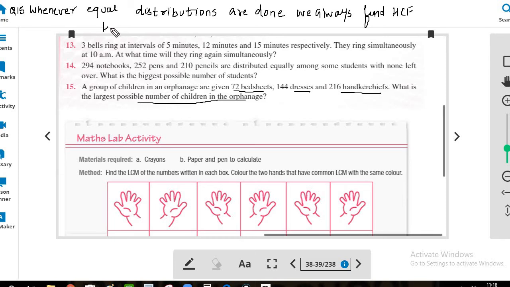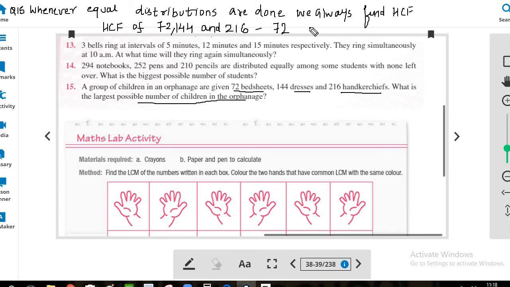So what we will do is find the HCF of 72, 144 and 216 by any of the methods, that is the common division method, prime factorization method or long division method. Solving it, we get 72 as our answer.